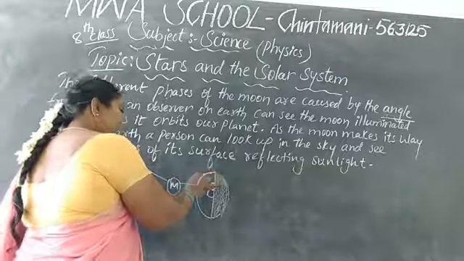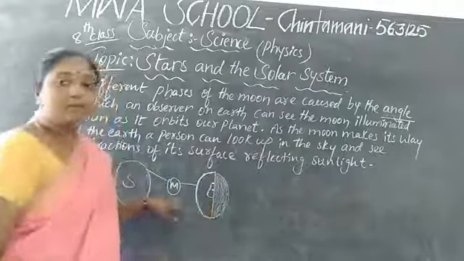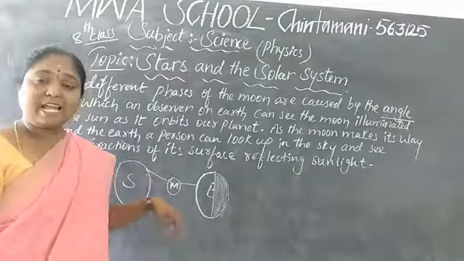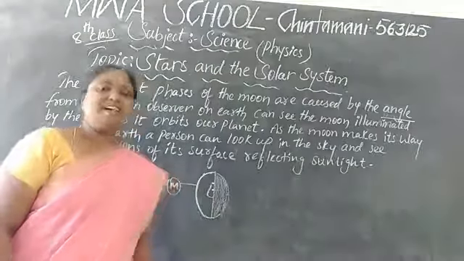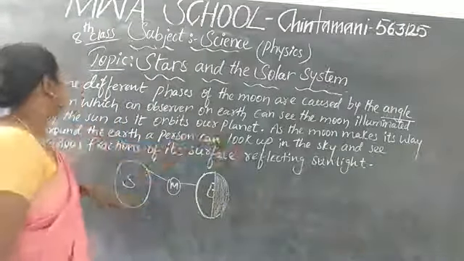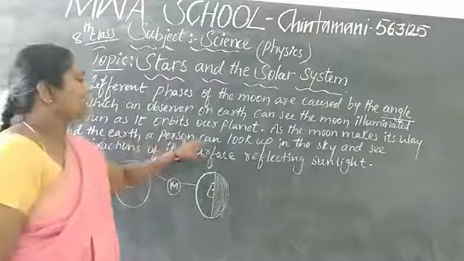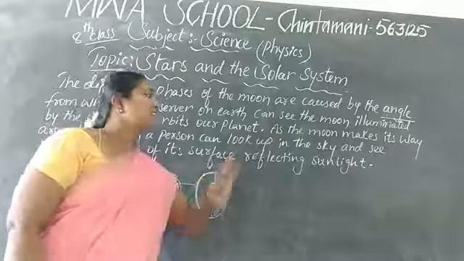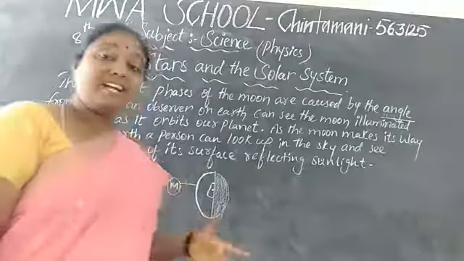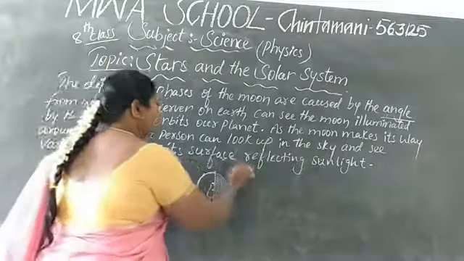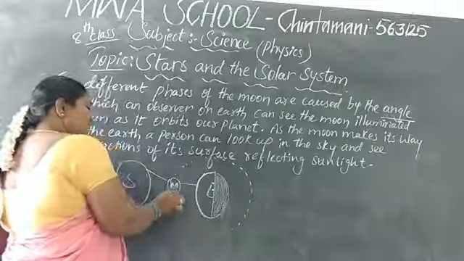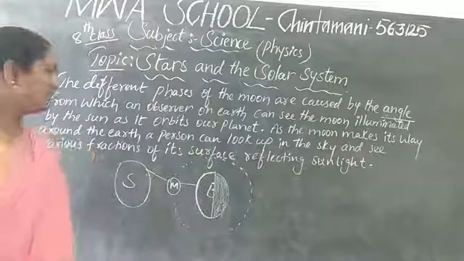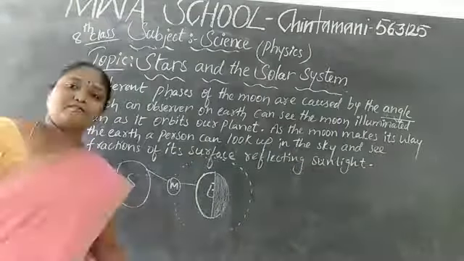Only on this part of the earth can the moon be observed as full, because the sun's reflection passes on to the earth. As the moon makes its way around the earth, a person can look up in the sky and see various fractions of its surface reflecting the sunlight. When the moon rotates like this, different shapes of the moon can be observed. So this is about the phases of the moon.